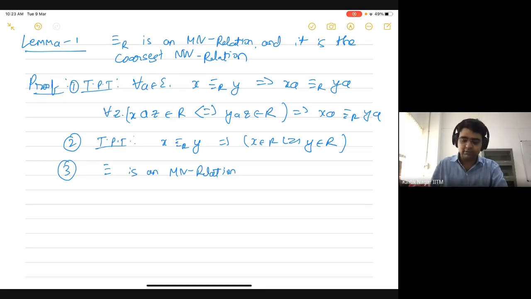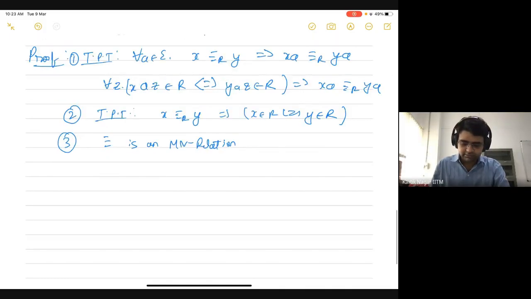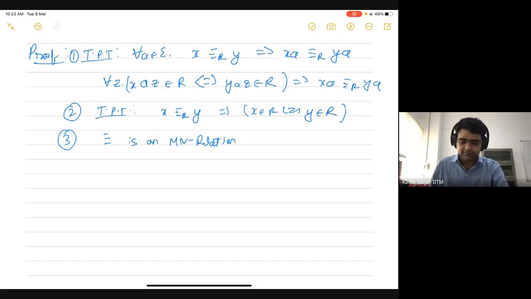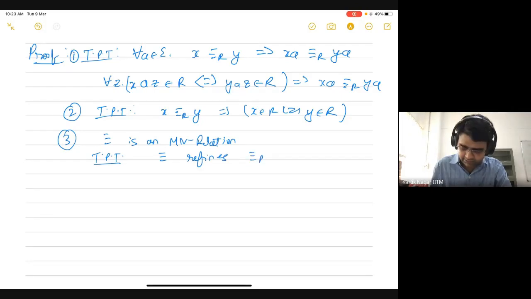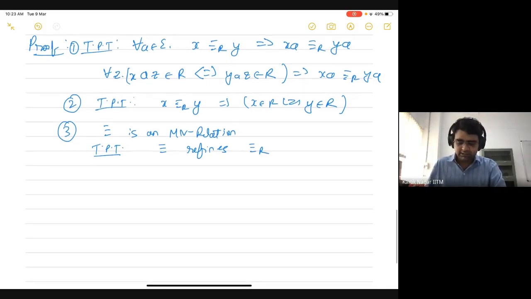That is induced by some automaton corresponding to this language, and then we need to show that this relation refines R. So we need to prove that this relation refines the coarsest MN relation that we have defined. Which means that we need to show that whenever two strings are related by this first relation, then they are also related by the second relation.